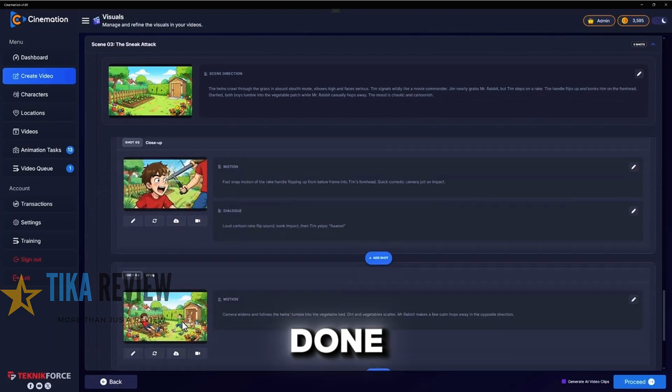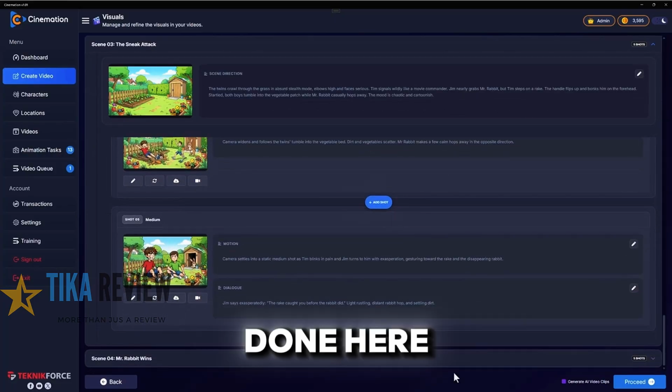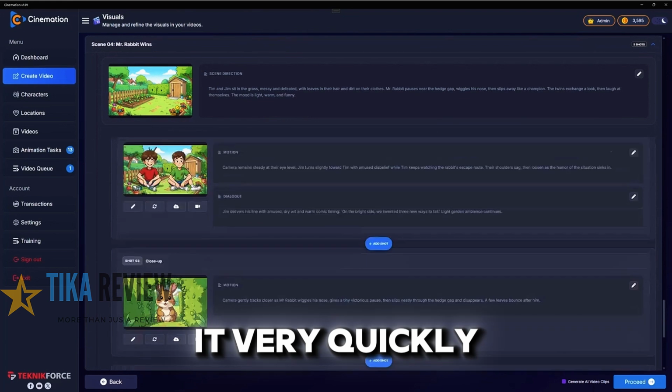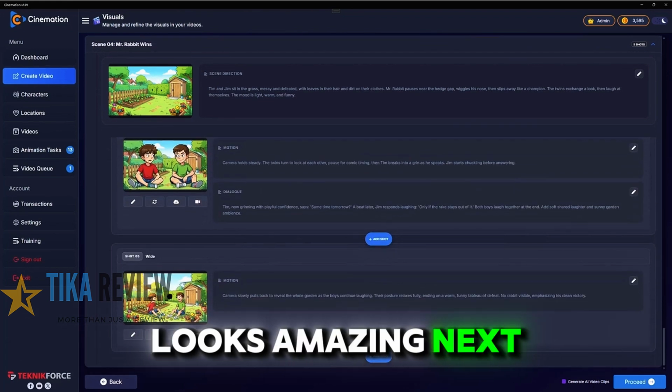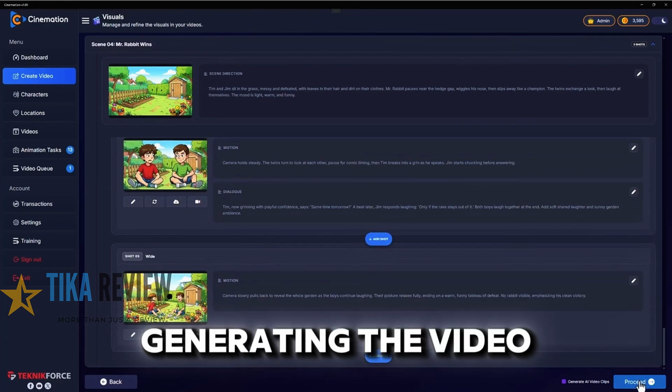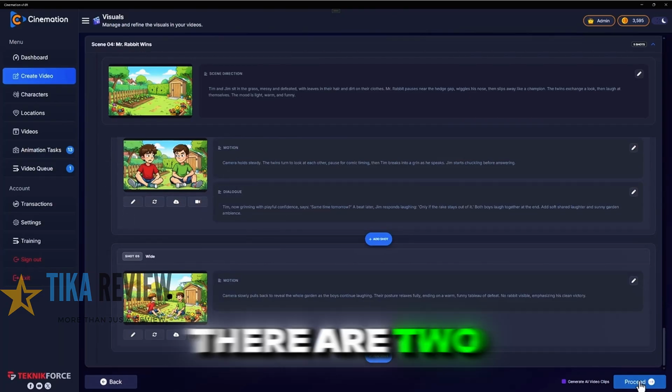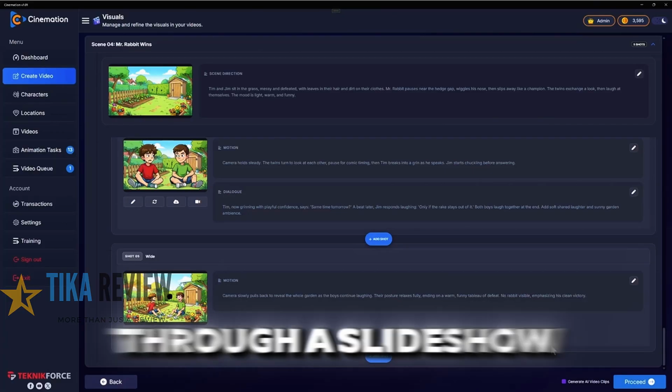And once you're done, okay, we are done here. Okay, there's one more scene left. We'll go through it very quickly too. Perfect, perfect, looks amazing. Next, you're gonna be generating the video. Yes, that's all the work. Now, when you generate the video, there are 2 modes. Either you can make it through a slideshow.